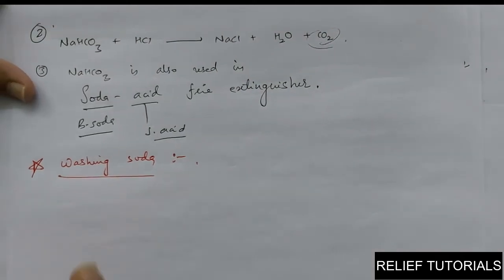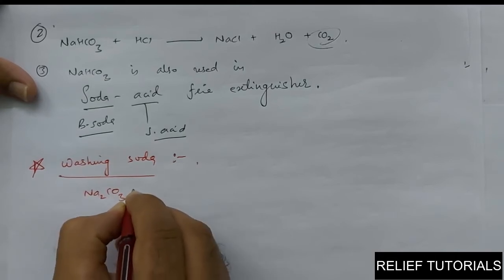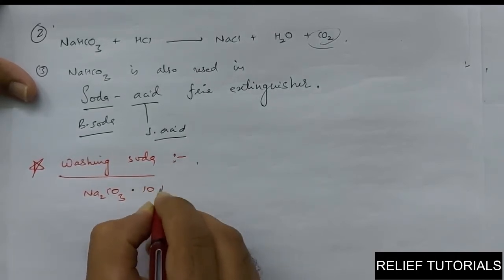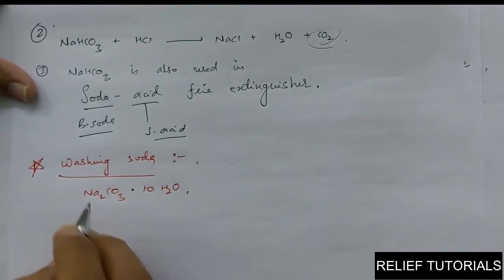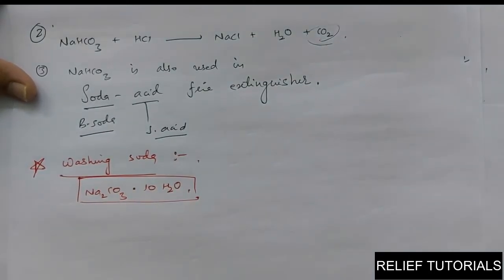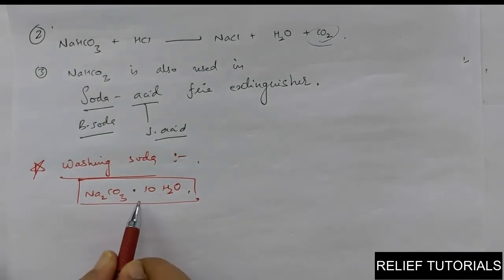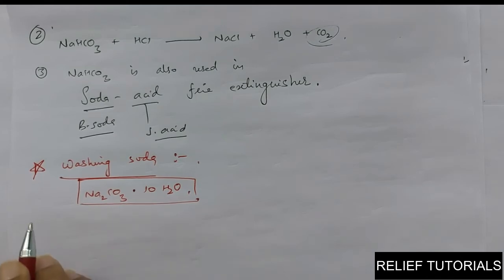Chemical formula for washing soda is Na2CO3·10H2O. So I think this is the first time you are observing this type of formula having "into 10H2O". What is this "into 10H2O"? So before going towards the washing soda, let us see what this "into 10H2O" means.